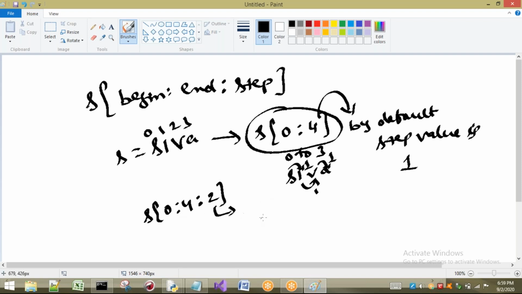Then what happens? From 0 it will start. Okay, but how many steps does it have to jump? 2 steps. One step means it will go to I. 2 steps means it will go to V. Again one step means it will go to A. But we have to jump to what? 2 steps. Is there anything to print? No. So what will be the answer? S and V. So you have to understand about this step.